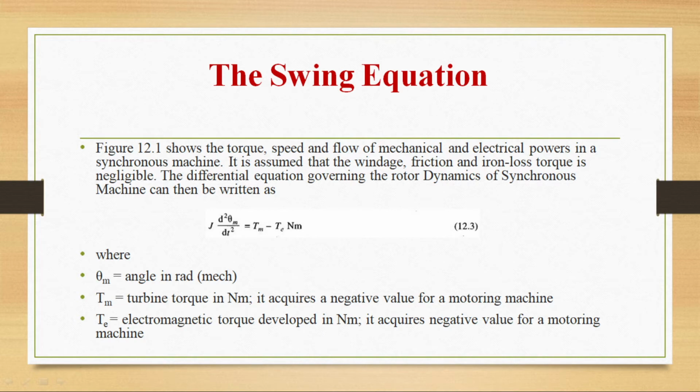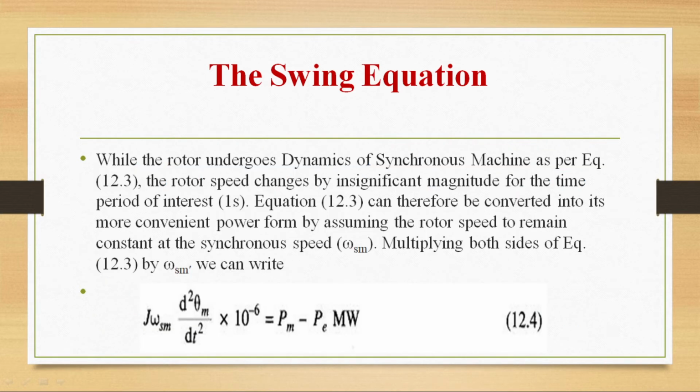What is theta m here? Angle in radians, mechanical radians. Tm is nothing but turbine torque in Newton meter. It acquires a negative value for a motoring machine, and T suffix E is the electromagnetic torque which is developed in Newton meter. It acquires a negative value for a motoring machine.